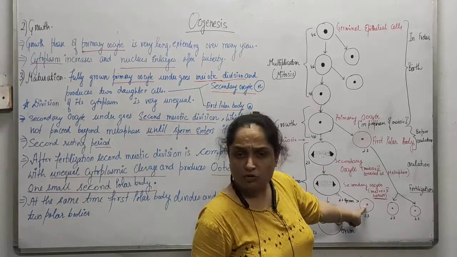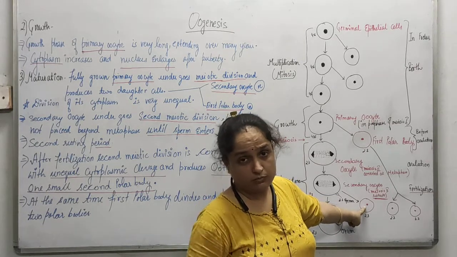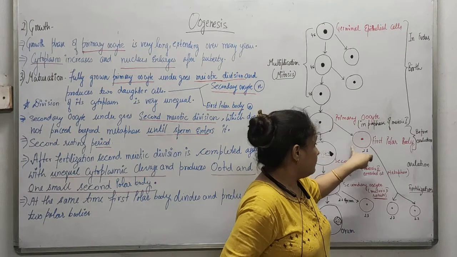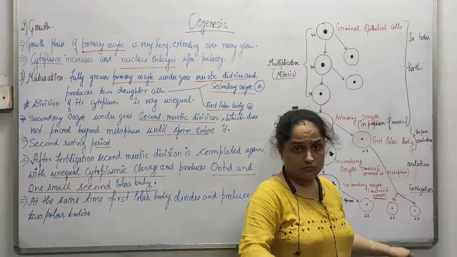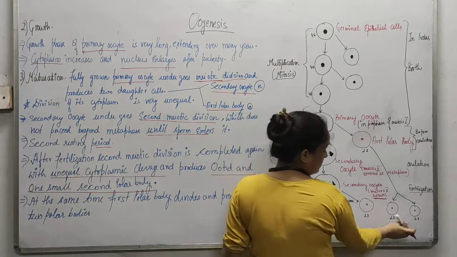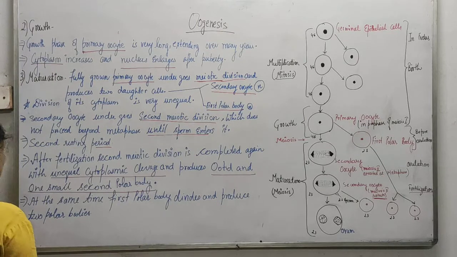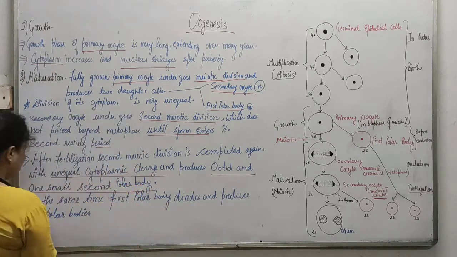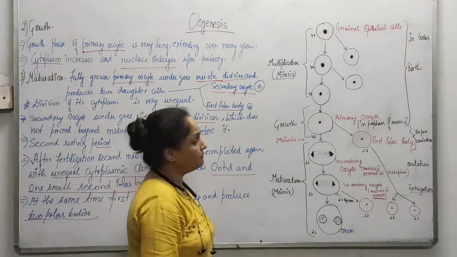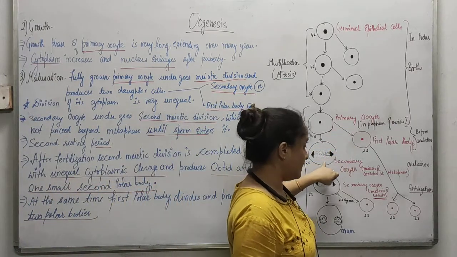This polar body is not going to divide because it does not have enough content to be divided, but the first polar body is going to divide and produce two polar bodies. So in total 3 polar bodies will be generated from the one primary oocyte. At the same time, the first polar body divides and produces two polar bodies. So here you are able to see that from one primary oocyte, we get the first polar body along with the secondary oocyte.